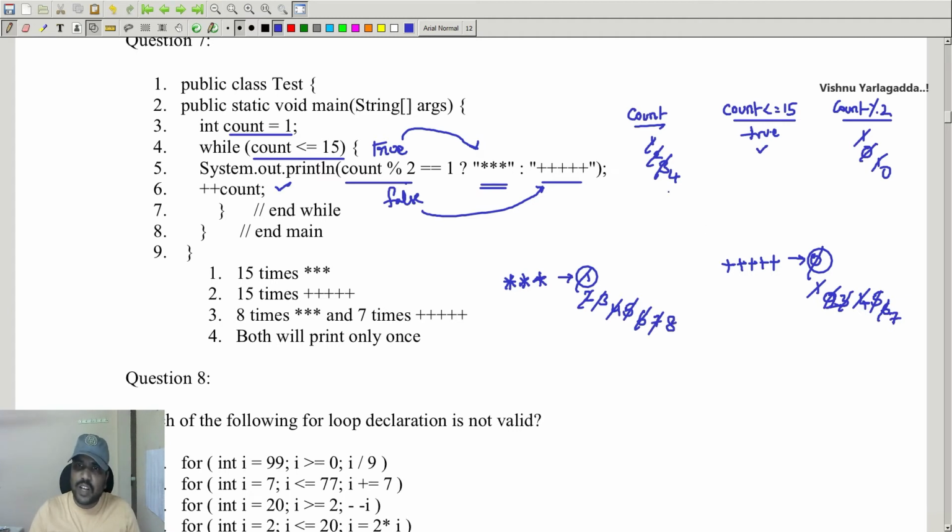Whenever count value is 15, 15 less than or equal to 15 is true. Then 16, whenever it becomes 16, 16 less than or equal to 15 is false. Whenever this value is false, I'm going to come out of the loop, end while. Now, how many times has the star been printed? 8 times. How many times have the pluses been printed? 7 times. So the answer is 3.